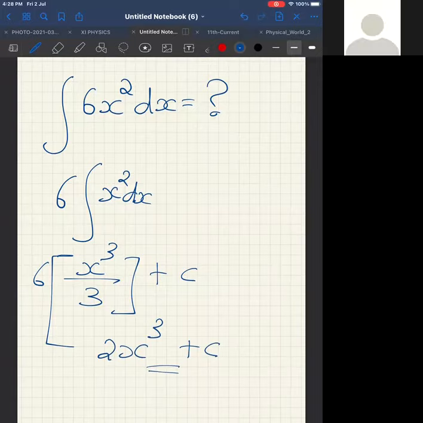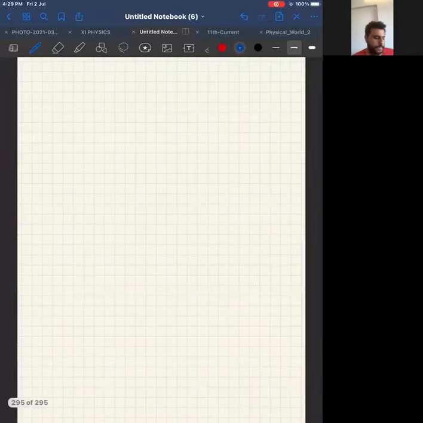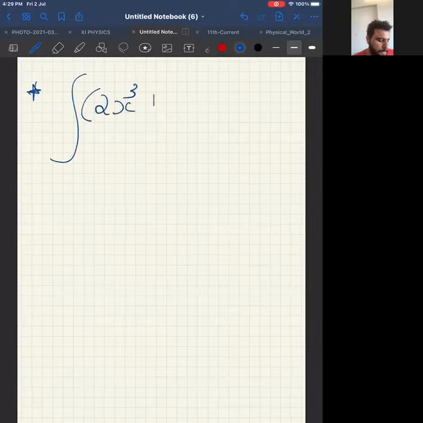Sir, I didn't simplify it. I kept it as 6x cube upon 3. That is fine. Even that is fine. Means you left it at this answer. That is also fine. Okay. Now try this question. Start. I'll also do it, but try to do it one step higher.